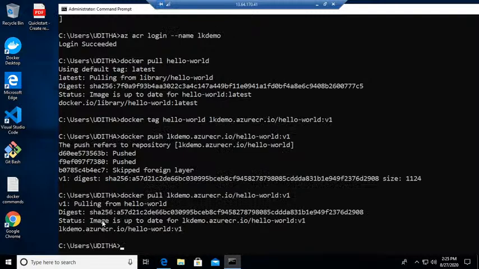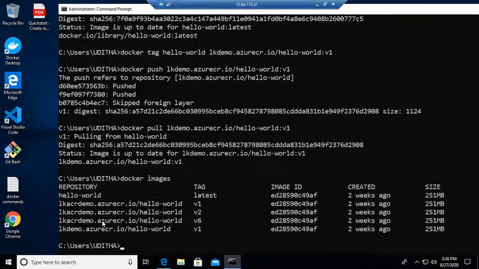And if you want to check what images are there, you can use docker images. Right, so this will show a list of images that is there. So you can see the image that I created, lkdemo.azure.io hello world is there. Just now I have submitted it to the environment. So like that we can submit our application into that.